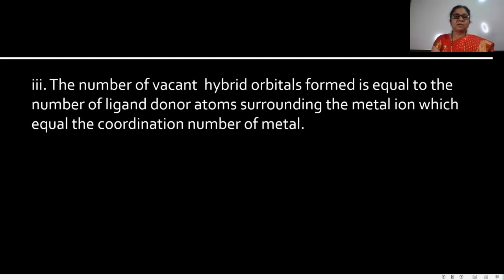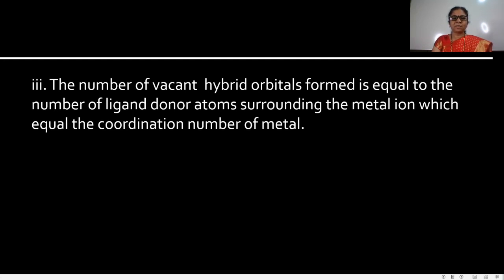The next point is that the number of vacant orbitals formed is equal to the number of ligands. The number of vacant hybrid orbitals formed by the metal ion is equal to the number of ligands or donor atoms surrounding the metal ion, which is equal to the coordination number of the metal.